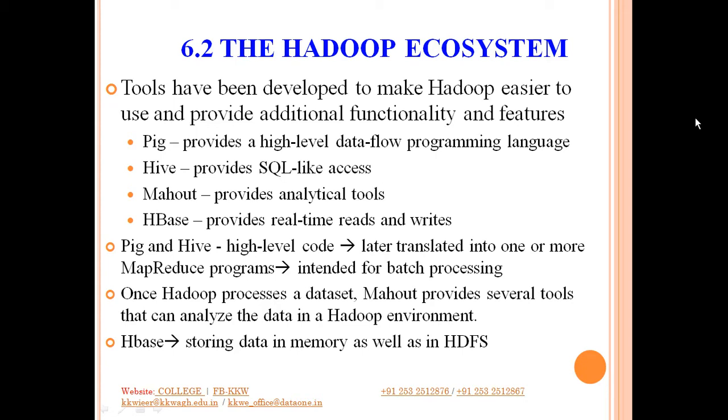Now once your Hadoop resides or it is being processed, then you need to have knowledge of certain advanced analytical tools. That functionality is provided by Mahout, where you can analyze the data in the Hadoop environment. And last one is HBase, which I have already mentioned. It is basically used for storing the data in memory as well as in HDFS, and it provides real time reads and writes. So now let us see each of these components of the Hadoop ecosystem in detail.